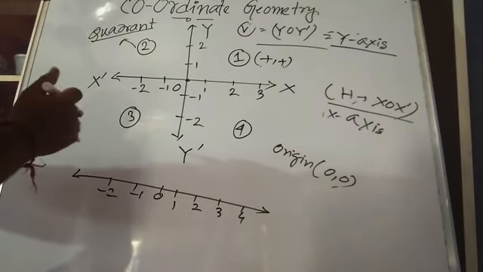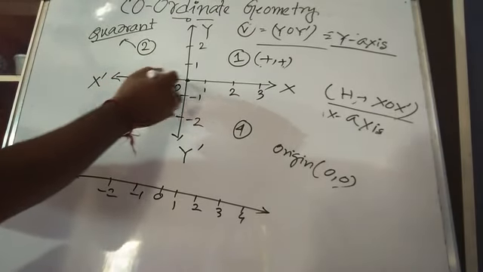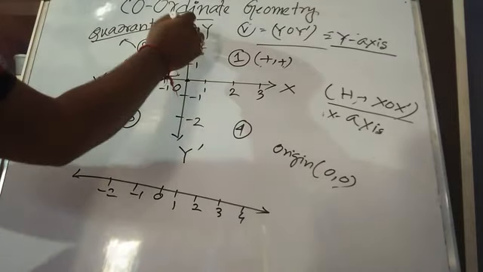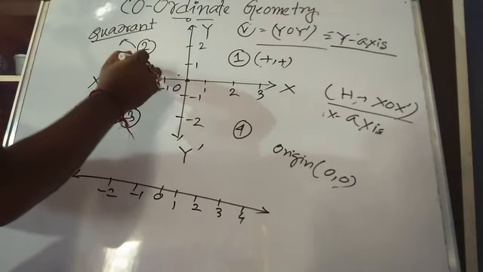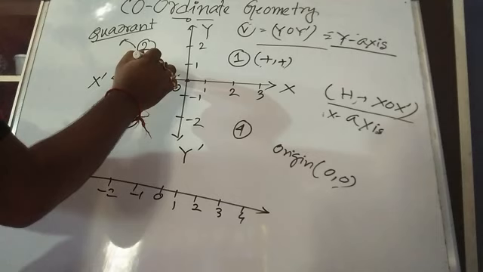Coming to the second quadrant, it is made of OX dash and OY. That means X is negative and Y is positive.